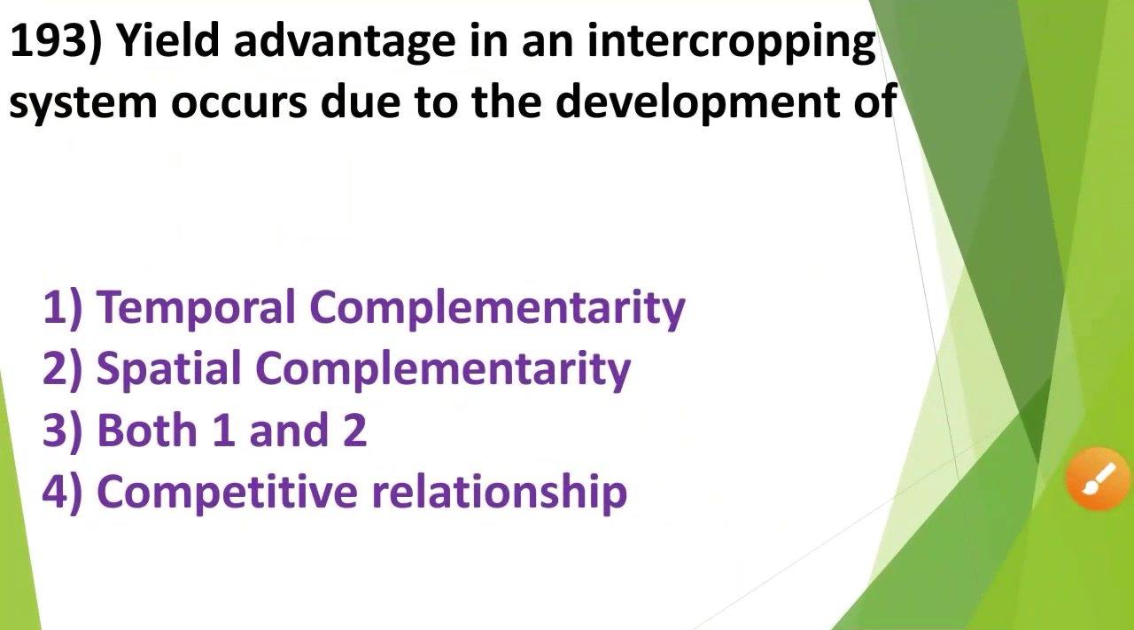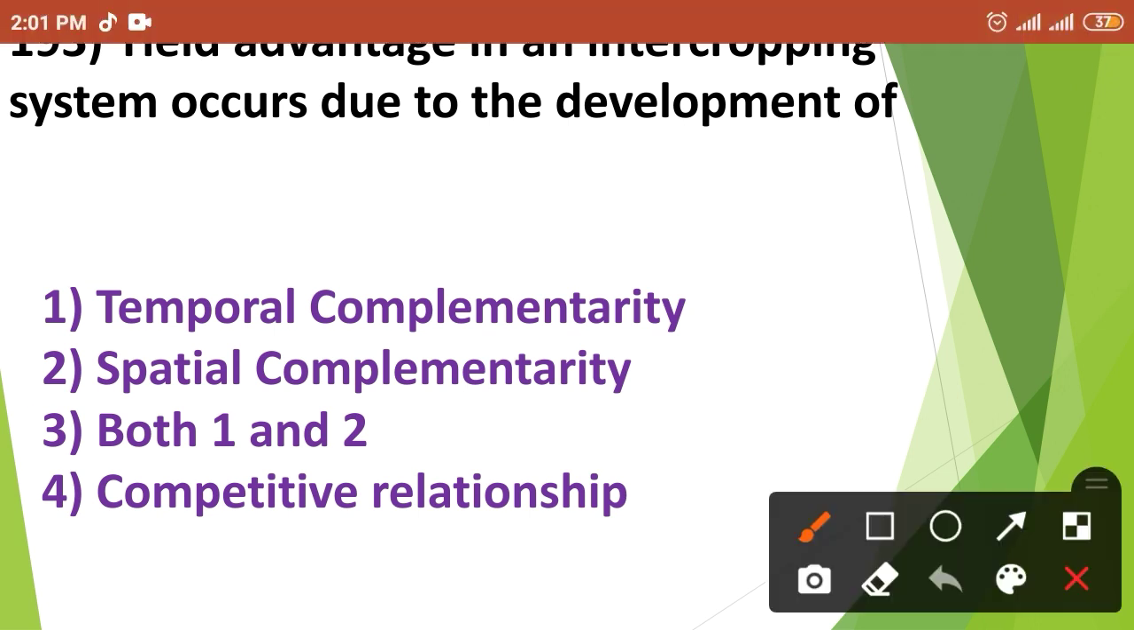Then next question. Yield advantage in an intercropping system occurs due to the development of: first option, temporal complementarity; second option, spatial complementarity; third option, both 1 and 2; and fourth option, competitive relationship. So yield advantage in an intercropping system occurs due to the development of temporal complementarity and spatial complementarity. That means the correct answer is option number 3, both 1 and 2.